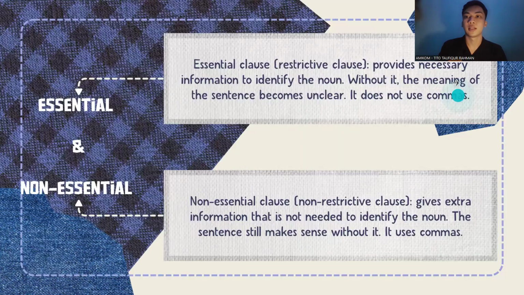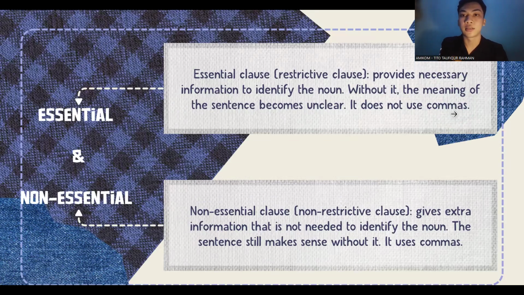Next, essential clause, or restrictive clause. It provides necessary information to identify the noun. Without it, the meaning of the sentence becomes unclear. It does not use commas.